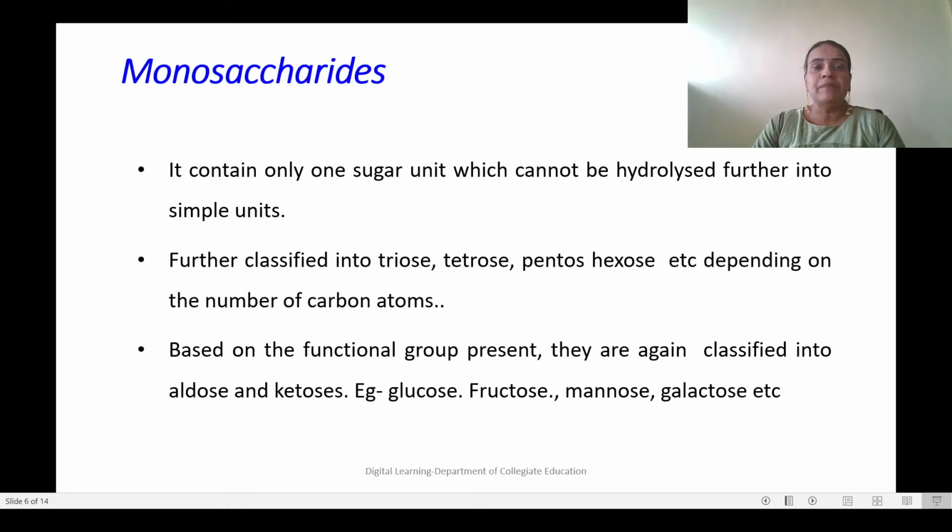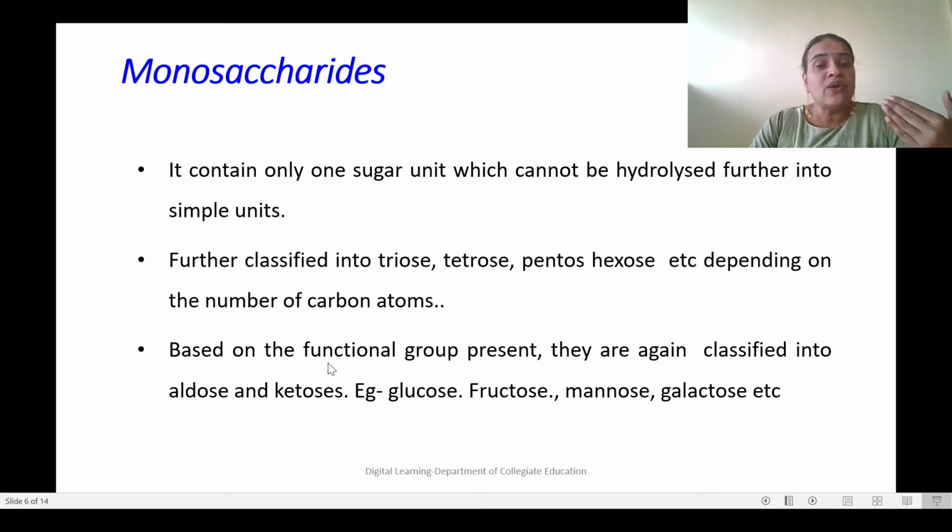What do you mean by monosaccharides? They contain only one sugar unit which cannot be hydrolyzed further into simpler units. Further, these monosaccharides can be classified into triose, tetrose, pentose, hexose, etc., depending on the number of carbon atoms present in the monosaccharide molecule.